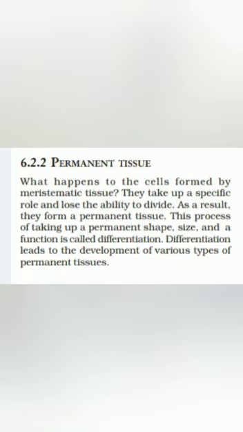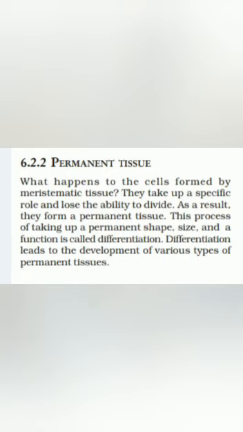So, the meristematic tissues after a certain period of time turn into permanent tissue, and the developmental process by which the cells of the meristematic tissues turn into permanent tissue by attaining permanent shape, size, and function is known as differentiation.